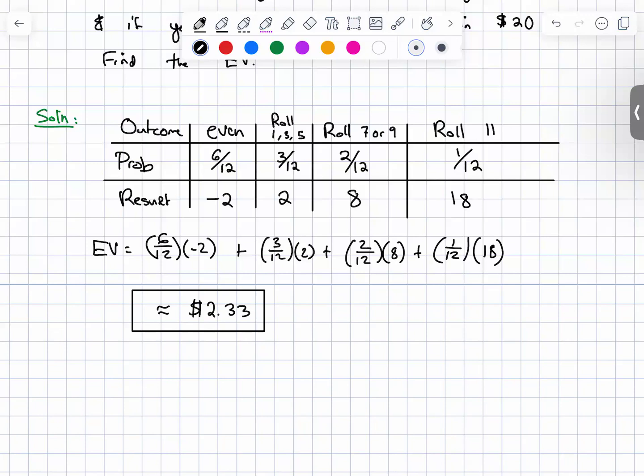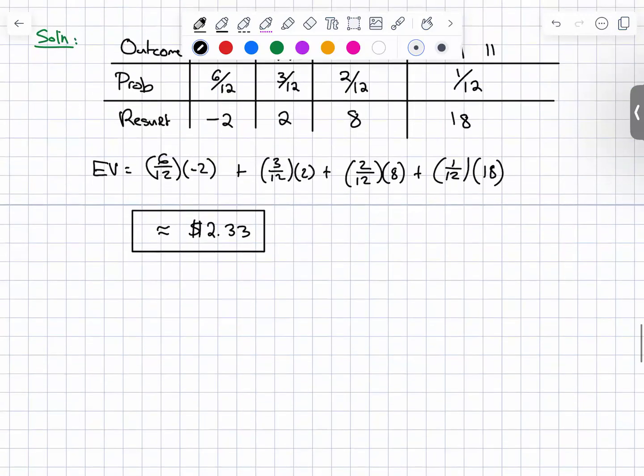All right. I don't think we have enough time to do another example, but fair price. Do you guys remember how to do that one? We could probably set one up. I mean, this one would it just be $2.33? I believe so. Well, wait. So fair price, the same as the EV.